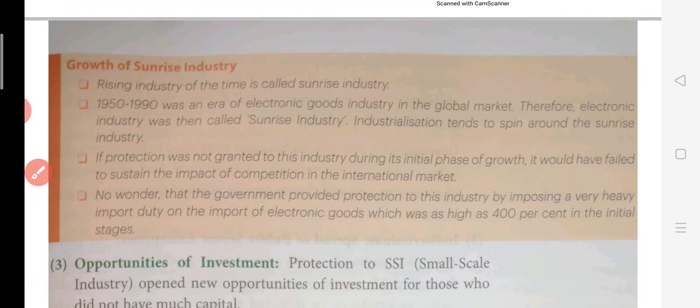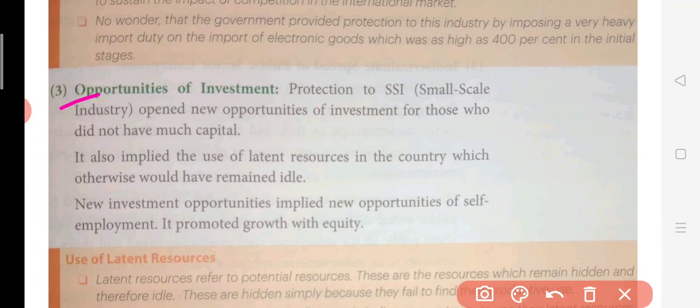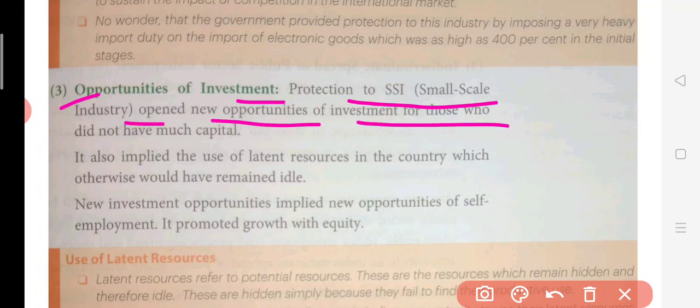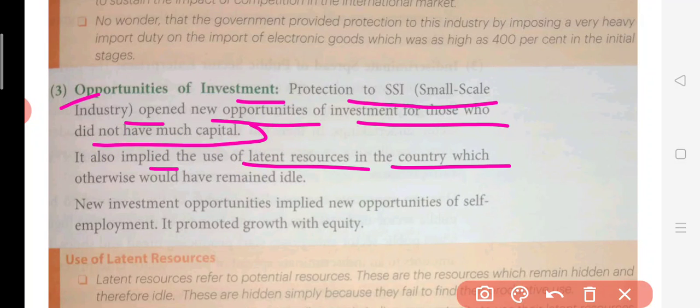Okay, now the third point is opportunity of investment. So in this inward looking strategy, we can also see that there was protection to the small scale industry. So it opened new opportunities for investment for those who did not have much capital. So even if somebody was not having much capital, they started putting some investment into their own companies because it was a chance, because there was no competition from the other economies. So here it also implied the use of latent resources in the country which otherwise would have remained idle. So this is good, thanks to inward looking strategy, that some people were able to invest their money. Because of this inward looking strategy, all these idle resources were being used here.